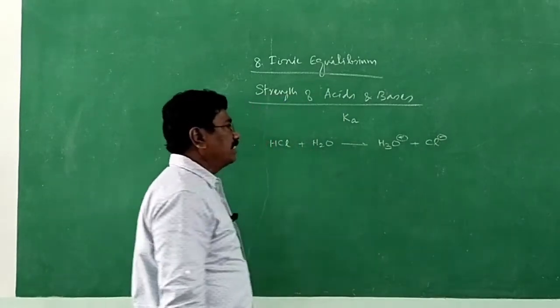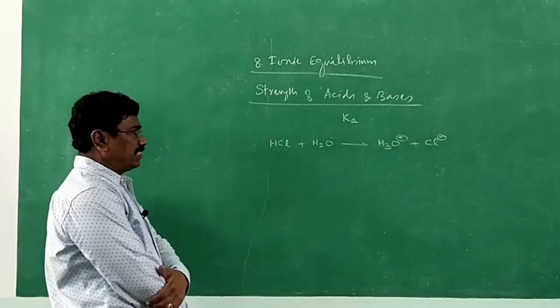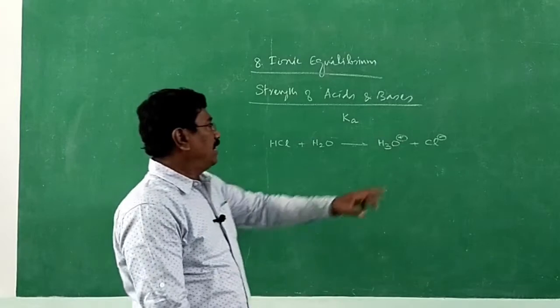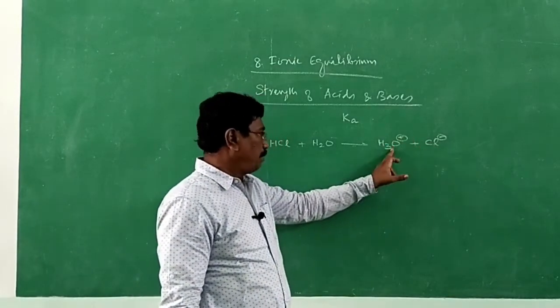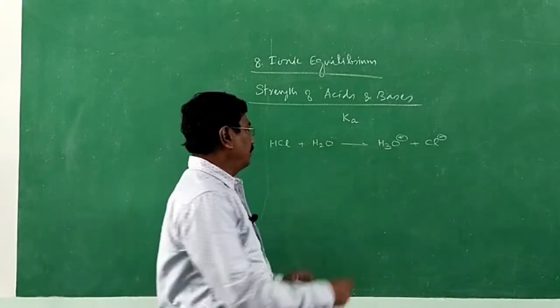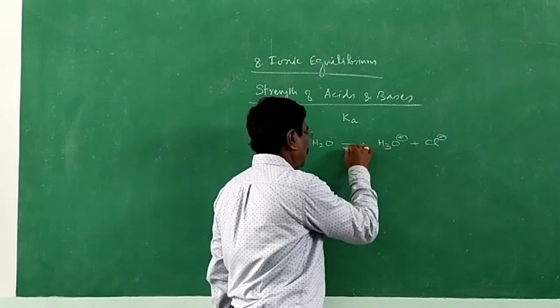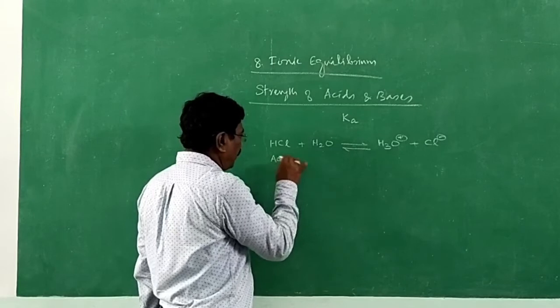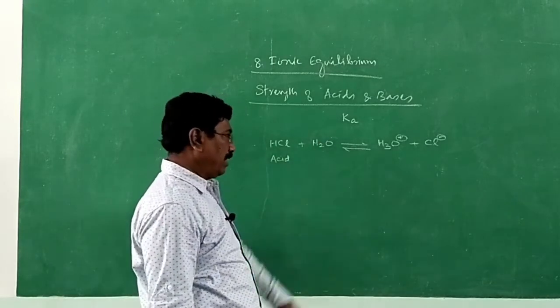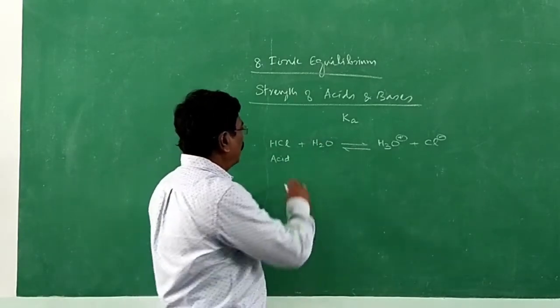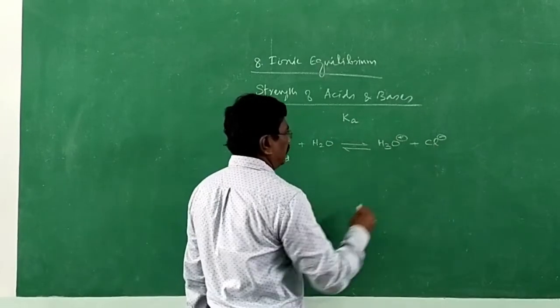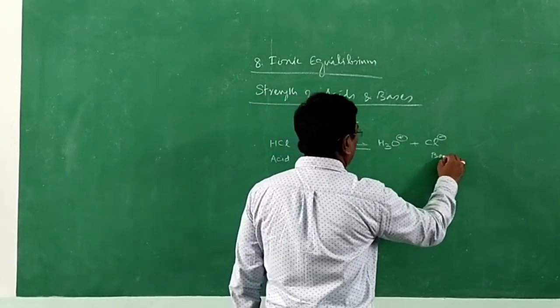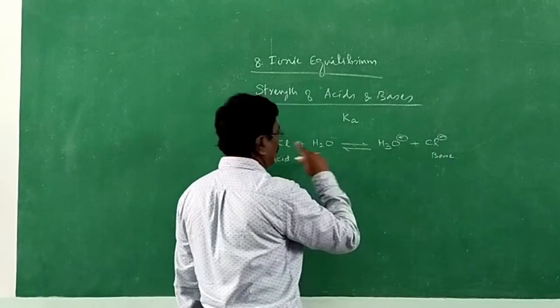The reverse reaction is also possible, that's what we have discussed earlier also. Cl minus takes a proton to become HCl and water. It is the reverse reaction. So HCl is considered an acid, since it furnishes hydrogen ion, that is hydronium ion. And the conjugate of it should be a base because it accepts H plus ion.